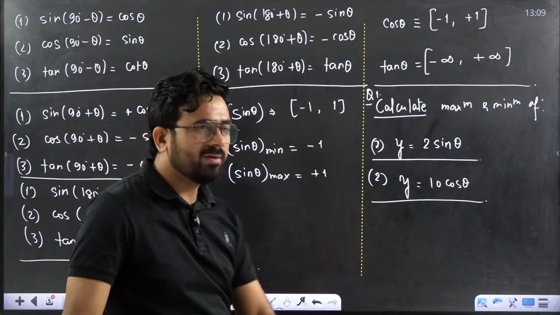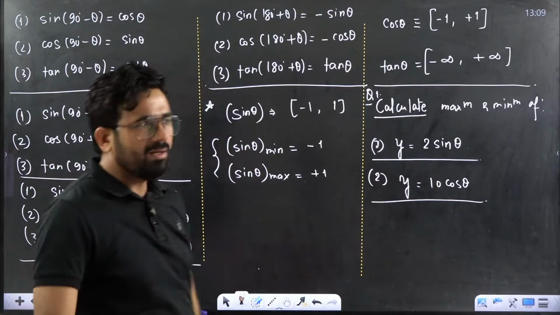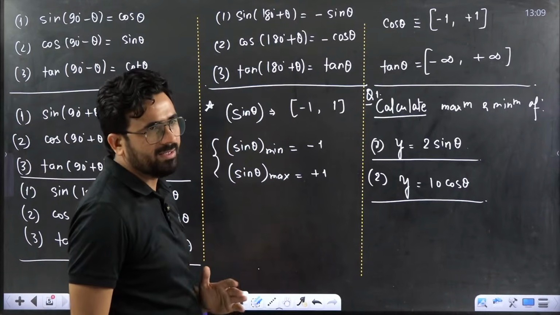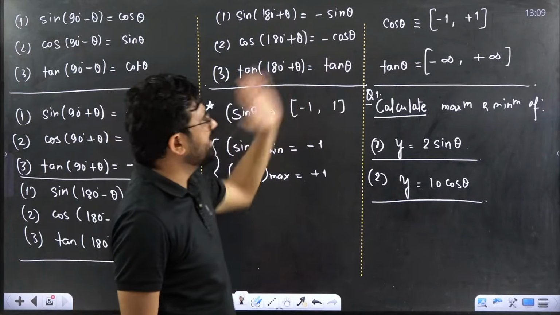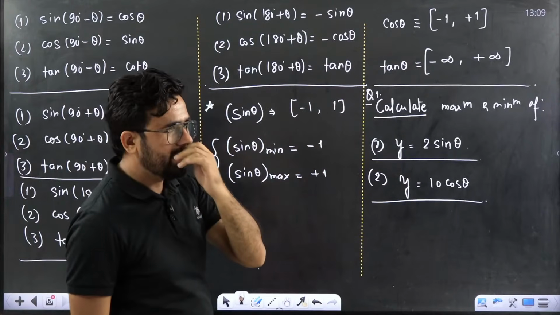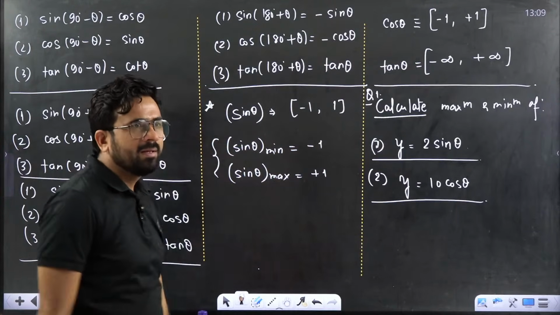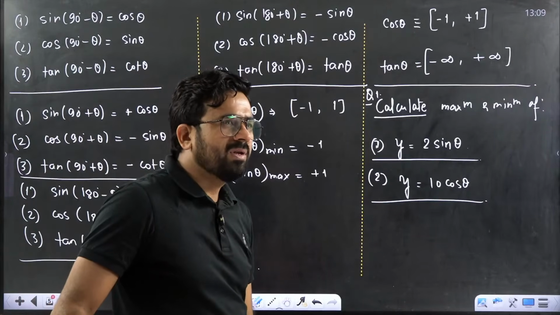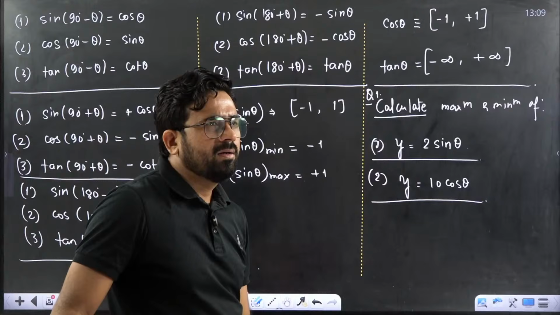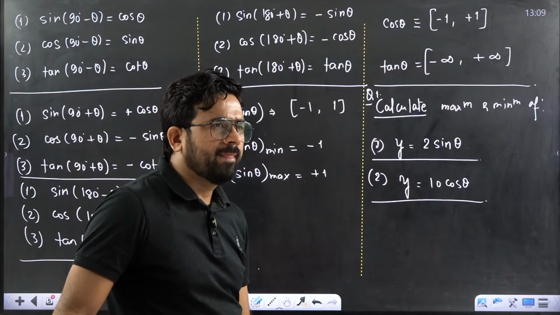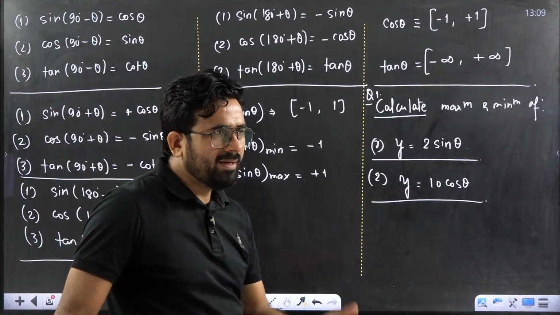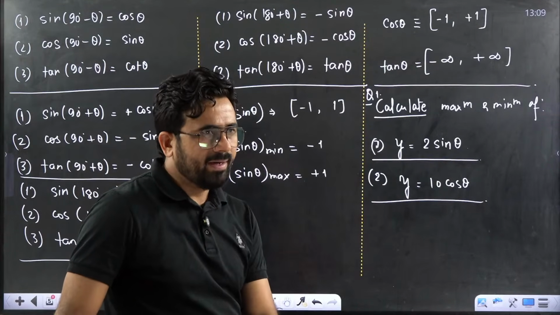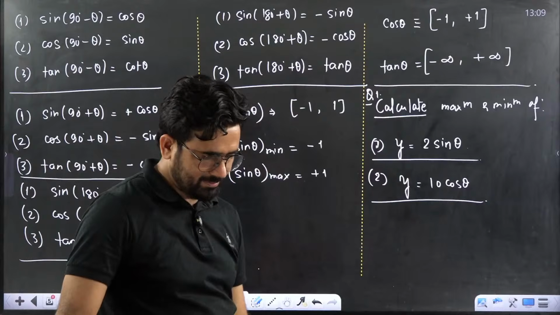Can we calculate this part? Yes, very simple. We know already what is sin theta minimum value, what is sin theta maximum value. Similarly, cos theta minimum value, cos theta maximum value. Will you try, everyone? Ram, Aditya, Geeta, Shamila and Vasist, please everyone try it and tell me the answer.